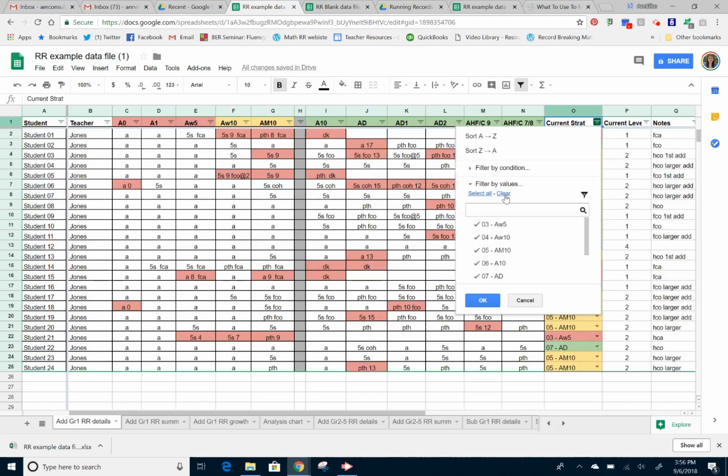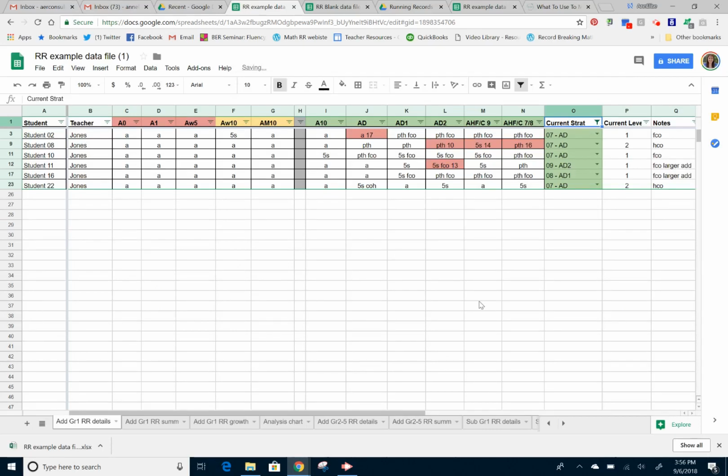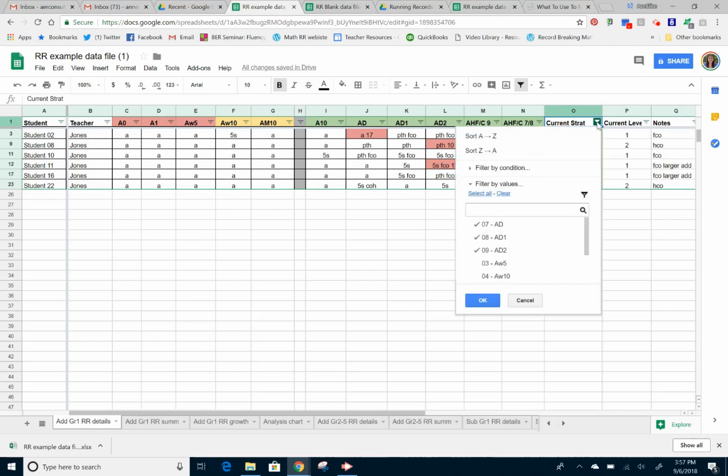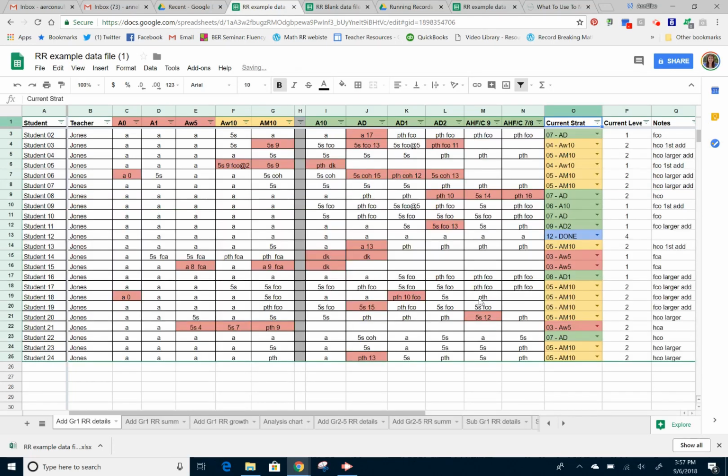I might clear all of the values, and I'm just going to choose the doubles and doubles plus 1 and doubles plus 2. And then I say, okay. Now it looks like data went away, but it did not. It is all still there. It's just filtered out into what I chose for it to do. So I just wanted to see the ones that had those categories. But if you choose that button again, and I just say select all, now all of my data is back. So the sorting and the filtering is super powerful.